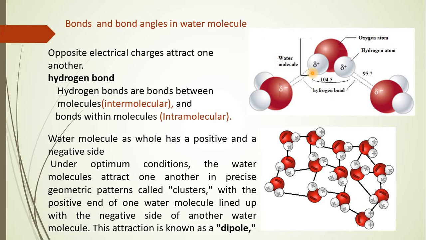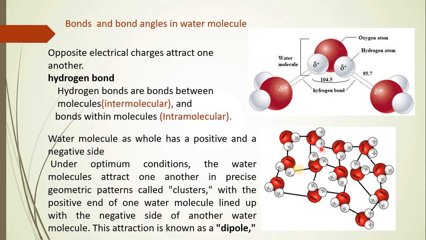Now let us see what is the significance of this bonding. The water molecule as a whole, we can say, has both positive as well as negative charges. And under optimum conditions, these water molecules attract each other. Now if you consider the second diagram here, I have shown many water molecules which are attracted to one another.